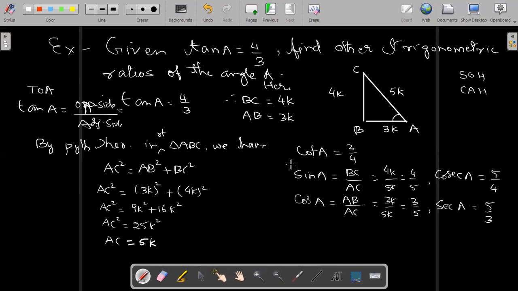So we got the 5 ratios: 1, 2, 3, 4, 5, and tan is the 6th. There are only 6 trigonometrical ratios, so finding other ratios means finding the other 5. Okay, so we will continue in the last period.